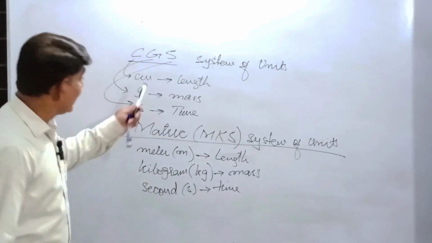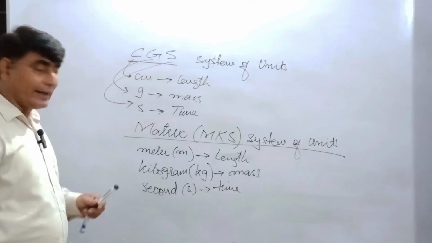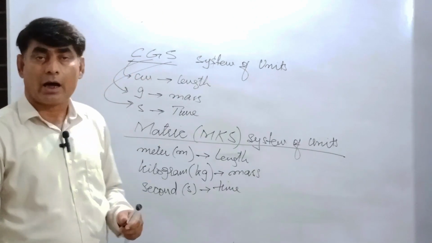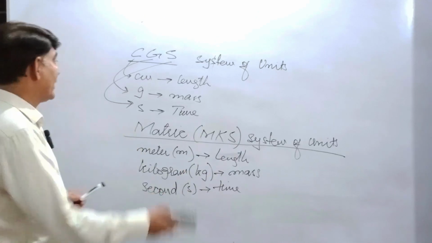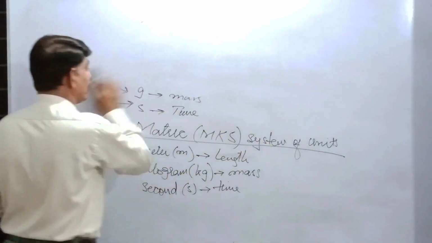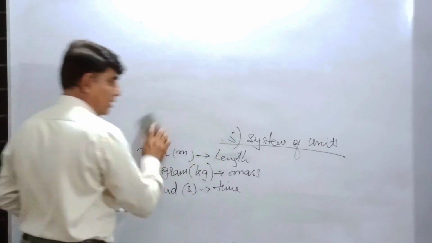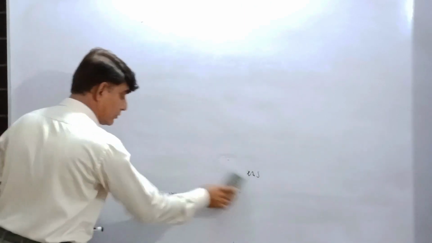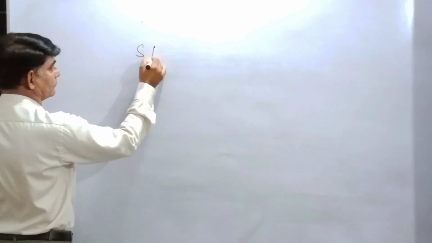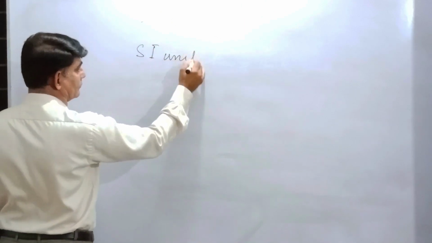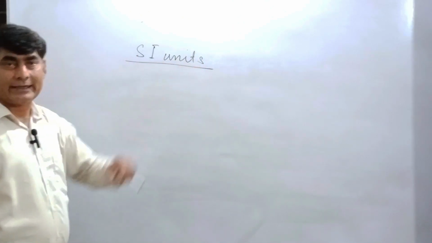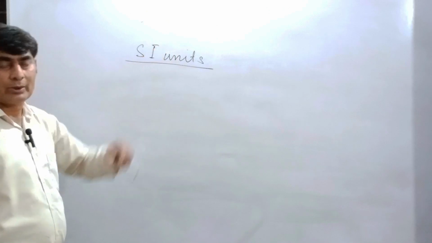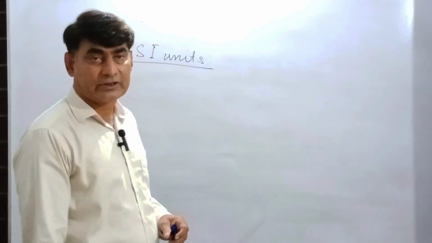Okay, now the latest system of units is the SI system of units, system international units. So presently we work on the SI system of units. In system international units, there are 7 fundamental quantities.